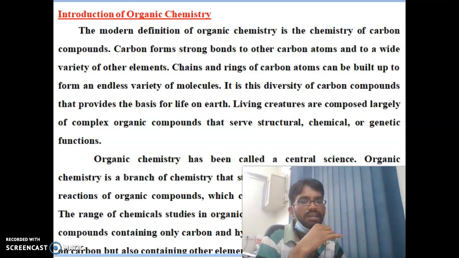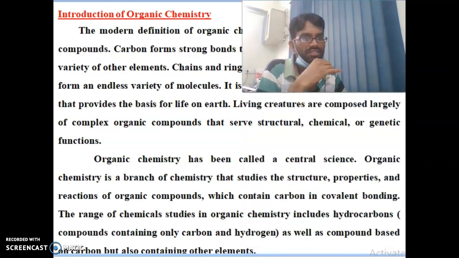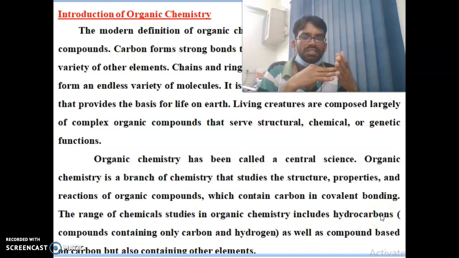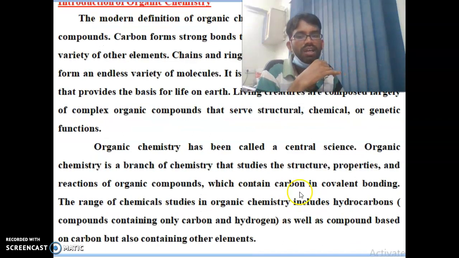Organic chemistry is simply called the central science. Organic chemistry is the branch of chemistry that studies the structure, properties and reactions of organic compounds, which contain carbon in covalent bonding. The range of chemical studies in organic chemistry includes hydrocarbons. Hydrocarbon means the compounds contain only carbon and hydrogen. As well as compounds based on carbon but also containing other elements.